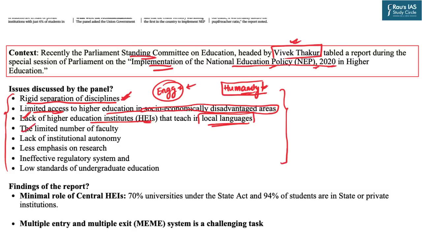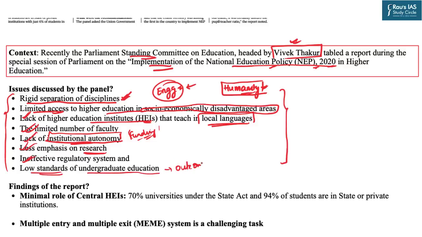Then the limited number of faculty, and lack of institutional autonomy. Now this is also important. Institutions are still not allowed to design their own syllabus, decide when to conduct the exams, or what their pattern will be. So there is still a lack of institutional autonomy. Even for funding purposes they have to depend on government sources. Then there is less emphasis on research, an ineffective regulatory system, as well as lower standards of undergraduate education, that is the outcome.